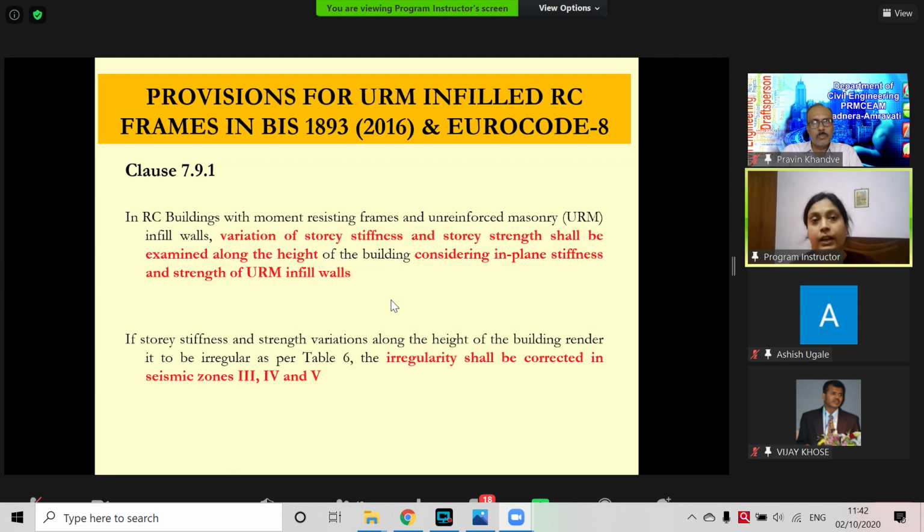It is very difficult to ensure, and as you can see, it's 3, 4, 5 only; seismic zone 2 is very small, restricted to a very small area of India. So practically everywhere I cannot keep any irregularities in terms of strength and stiffness. But how are we going to ensure that irregularity is not there?